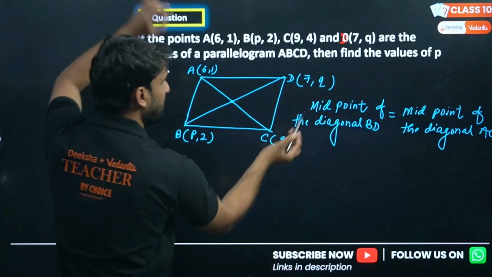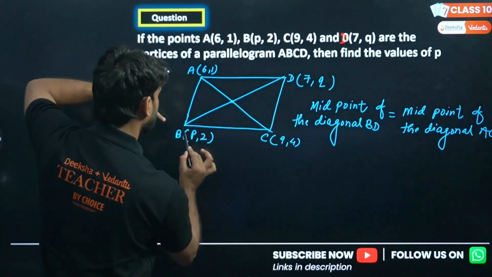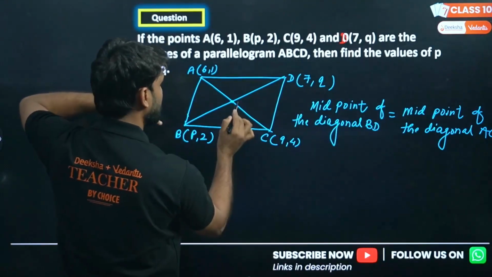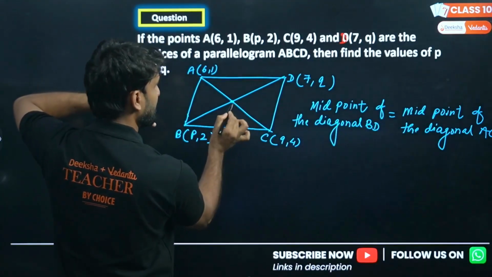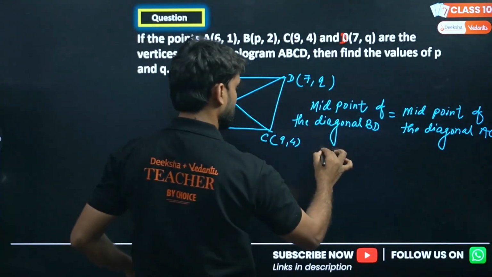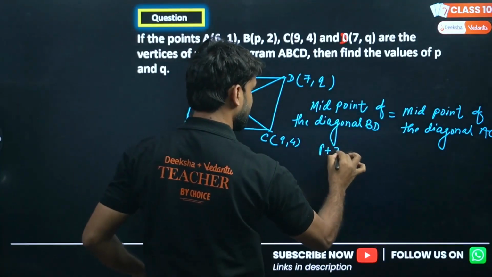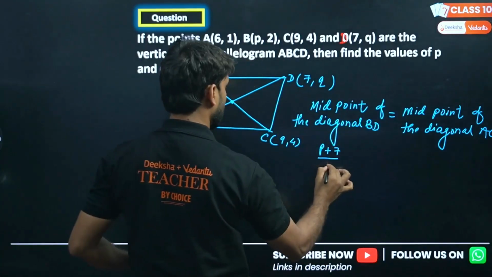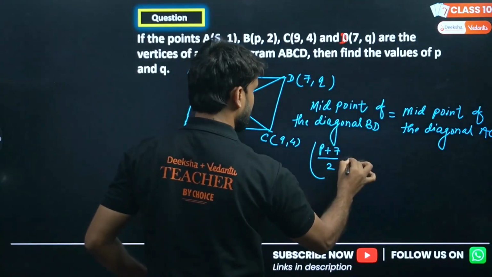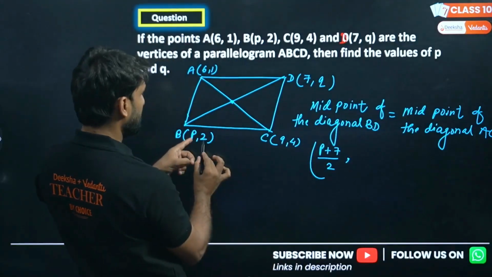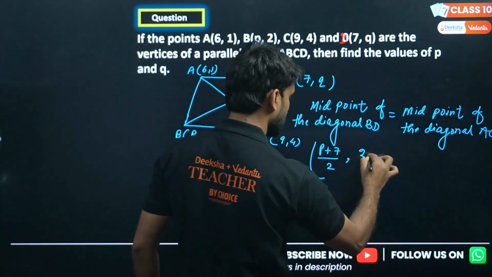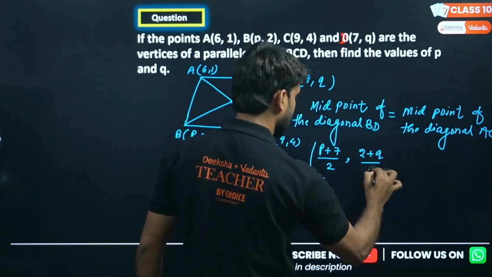So now apply the midpoint formula on BD. This will be P plus 7 divided by 2 for X, comma, for Y, 2 plus Q divided by 2.